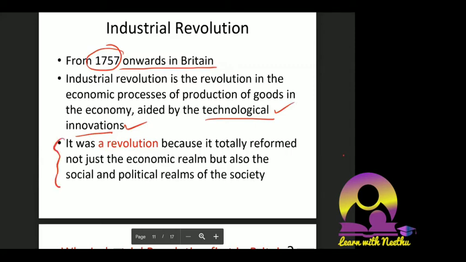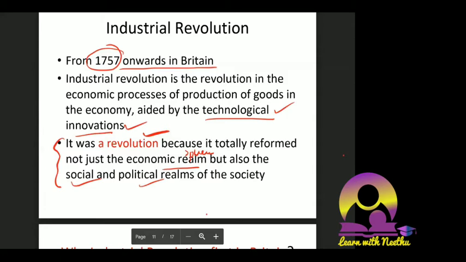Why is it called a revolution? Because it was not limited to the economic realm or sphere, realm meaning sphere, but was also extended to the social and political spheres of society. When the economy of a country changes, obviously everything associated with it also changes.